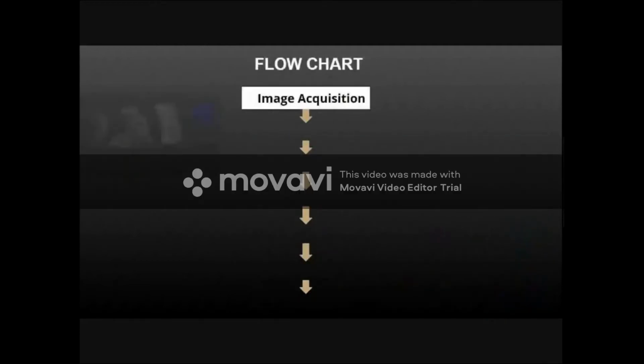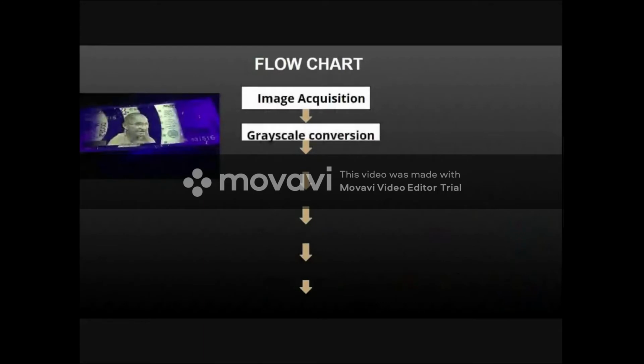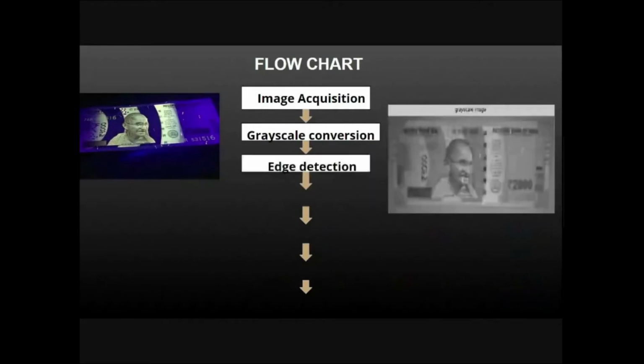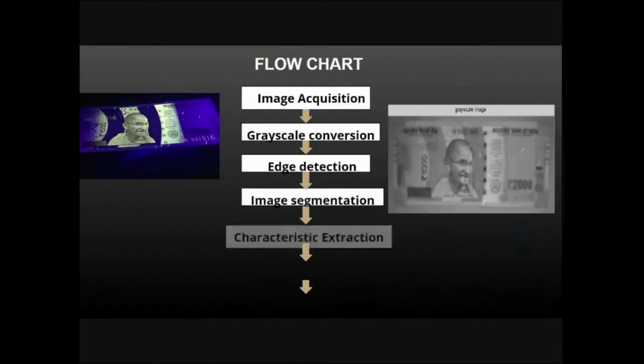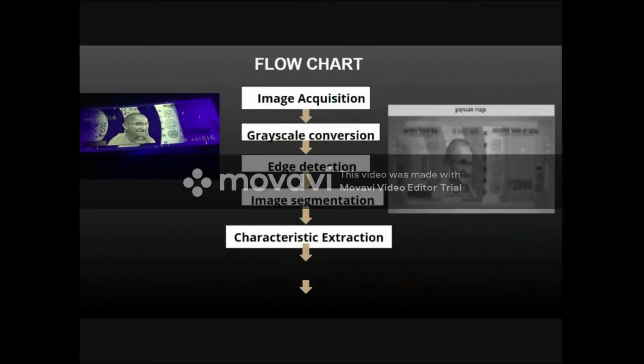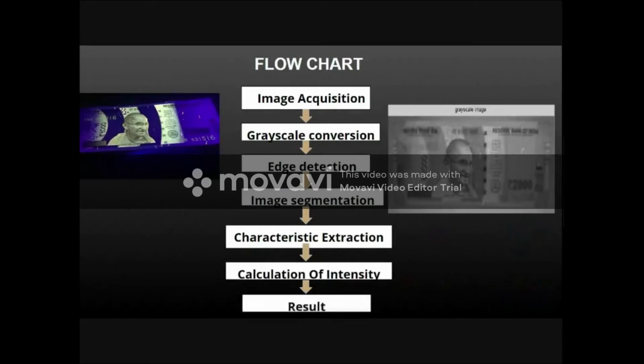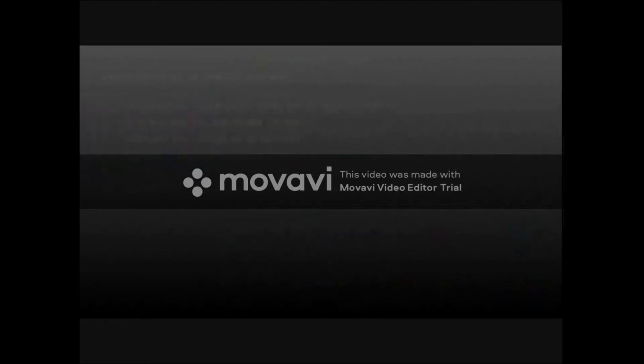This is a flowchart of the approach. Image acquisition, then the image is converted to grayscale, then edge detection is performed on the image. After that, image segmentation happens and the characters of interest are extracted. Then the intensity of each part is calculated and the result is given.